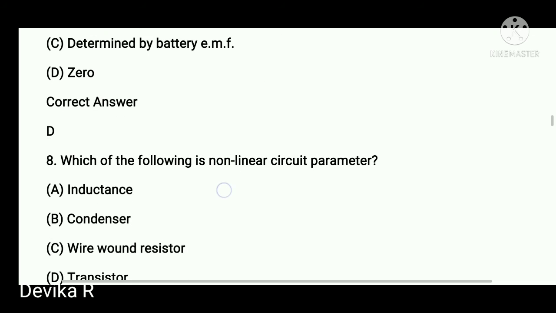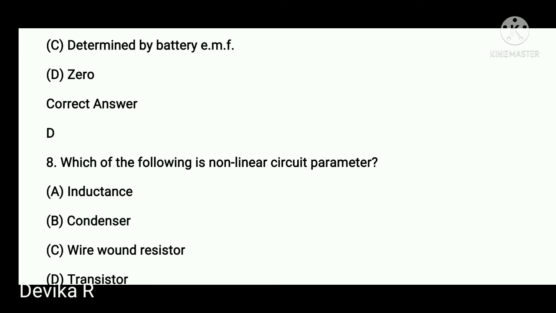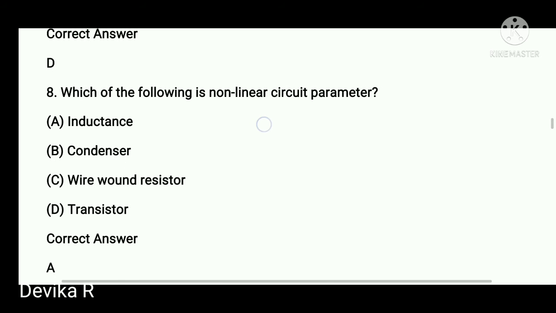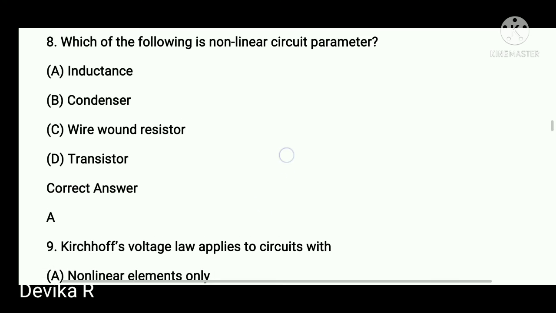Okay, next one. The following is a non-linear circuit parameter. Non-linear circuit parameters are inductance and capacitance. Here the resistor, transistor, and condenser are all resistive or linear elements. So option A is the right one. Inductance is the non-linear circuit parameter.